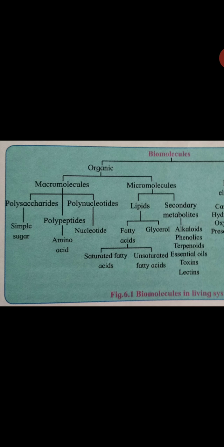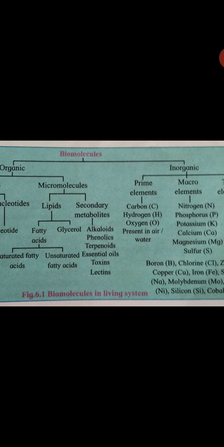Lipids are again fatty acids, which are saturated fatty acids and unsaturated fatty acids, and second, glycerols. Secondary metabolites are alkaloids, phenolics, terpenoids, essential oils, toxins and lectins. These are the organic compounds.